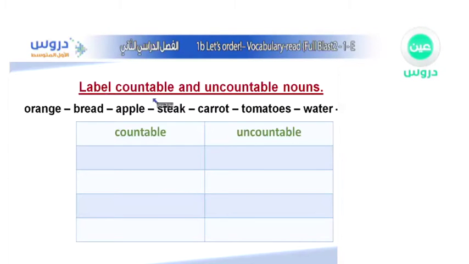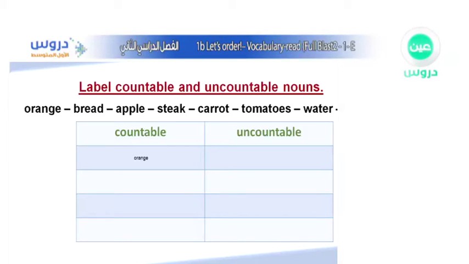Alright. Let's see here. Let's label countable and uncountable nouns. Remember, once again, countable, it means I can say 1, 2, 3, 4, and uncountable, I cannot say 1, 2, 3, 4. No, I have to add a word before it. So let's go to the countable now. Orange. Where shall we put orange? Is it countable or uncountable? The word orange, is it countable or uncountable? What do you think? Well, that's right. It is countable. So we're going to write it down. Orange is countable.